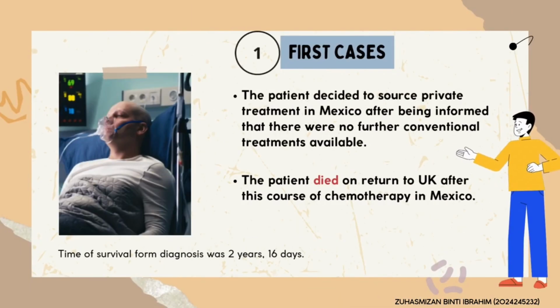The patient decided to seek private treatment in Mexico after being informed that there were no further conventional treatments available and that priority would be symptom control. Unfortunately, the disease again progressed through treatment, and the patient was reported to have died on return to the UK after this course of chemotherapy in Mexico. Time of survival of this patient from diagnosis was 2 years and 16 days.